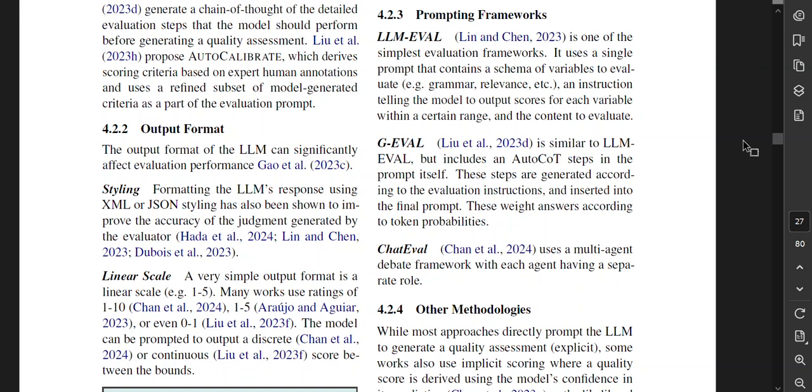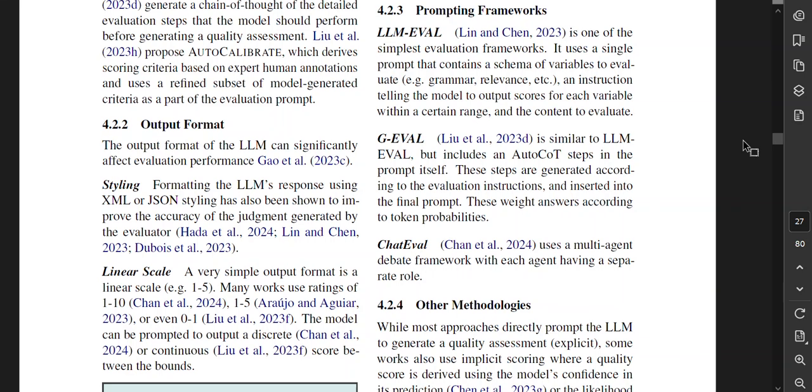Prompting frameworks. LLM-Eval is one of the simplest evaluation frameworks. It uses a single prompt that contains a schema of variables to evaluate grammar, relevance, etc., and instruction telling the model to output scores for each variable within a certain range and the content to evaluate. G-Eval is similar to LLM-Eval, but includes an auto chain of thought steps in the prompt itself. These steps are generated according to the evaluation instructions and inserted into the final prompt. These weight answers according to token probabilities. ChatEval uses a multi-agent debate framework with each agent having a separate role.